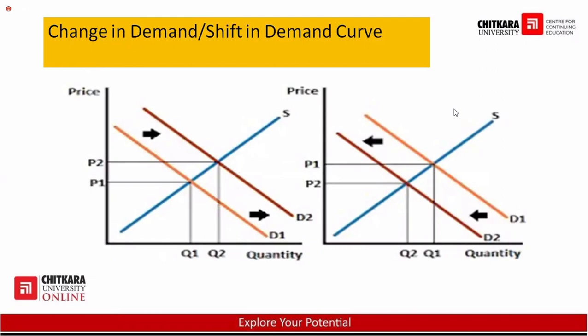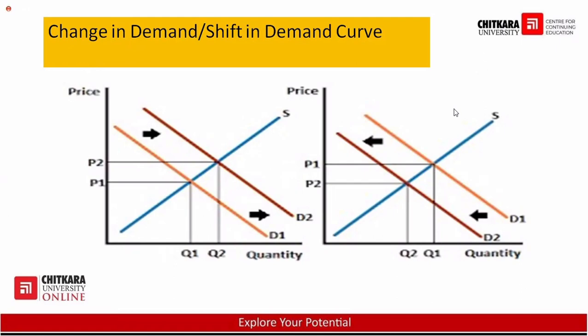The price of the product is increased to OP2. What should happen? The demand should increase, but even then the demand of the product is increasing to OQ2. It may be because of many factors: because income is increasing, because of the culture, because of the customs, because you are brand specific. There can be multiple factors. So what happened in that case? Your demand will shift from D1 to D2.